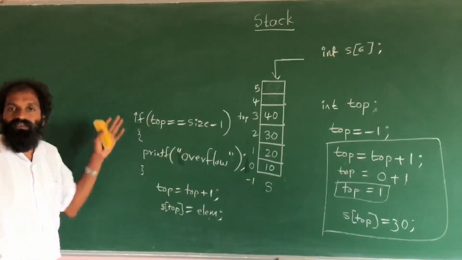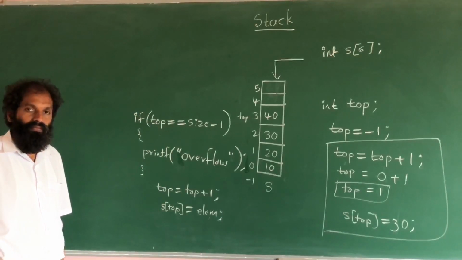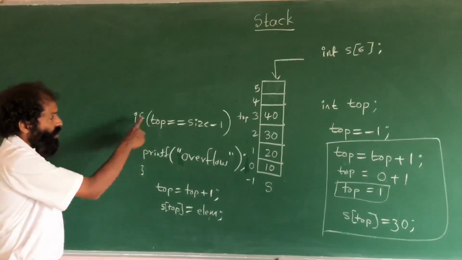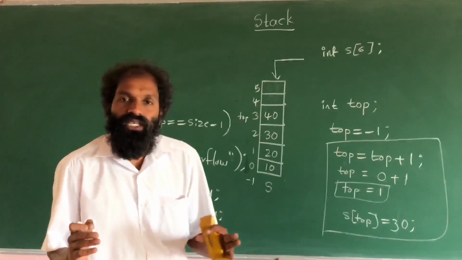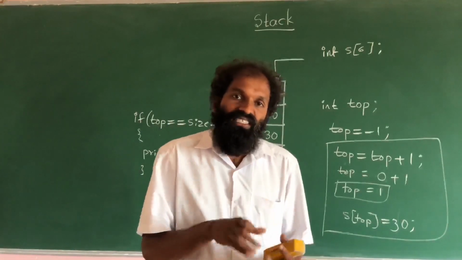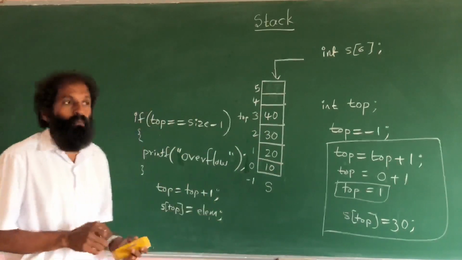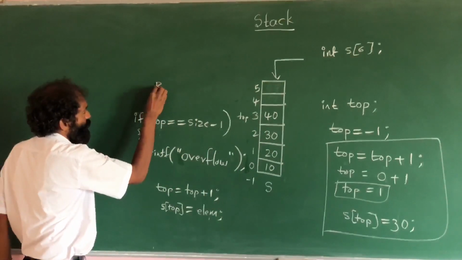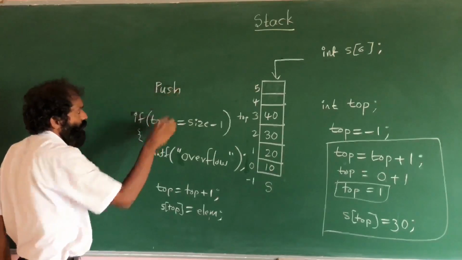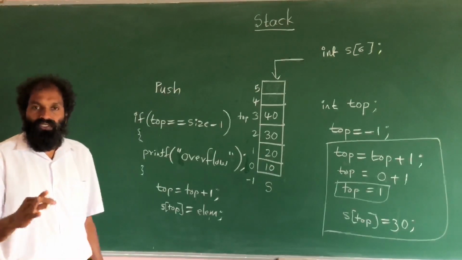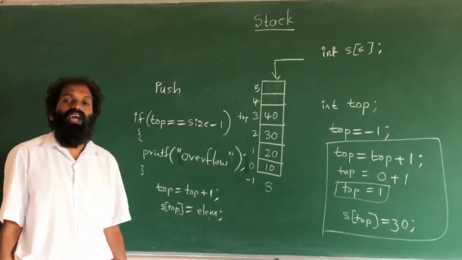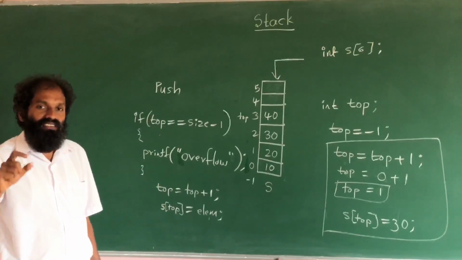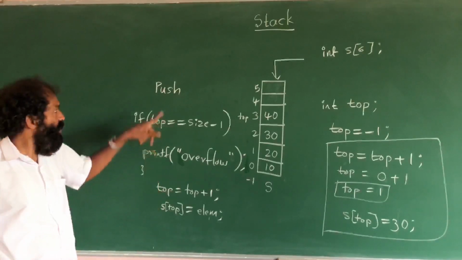This is the way. This is called inserting an element into the stack. This process is called push. The process of inserting an element into the stack is called push.